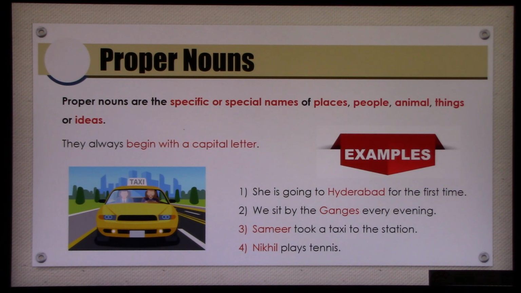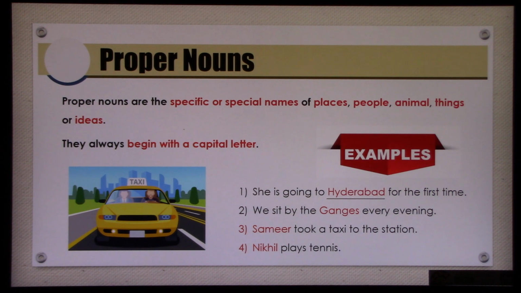Proper nouns are the specific or special names of places, people, animals, things or ideas. They always begin with a capital letter. Always remember, children, common nouns are always written in small letters, but a proper noun always begins with a capital letter.